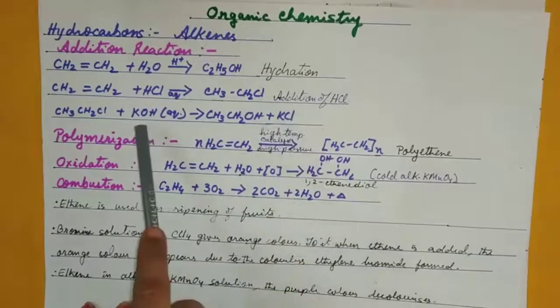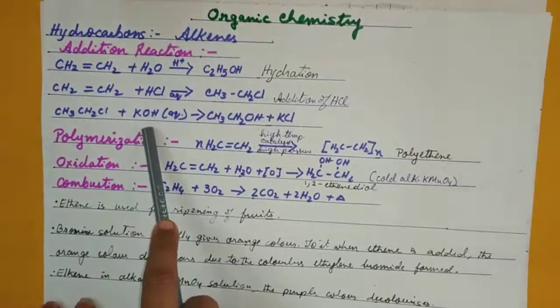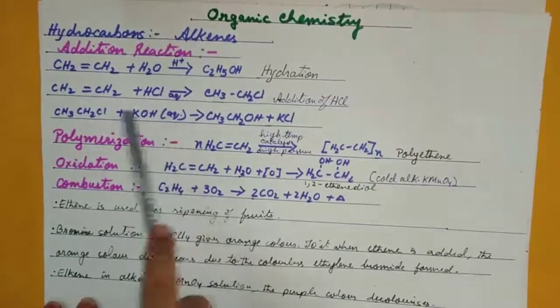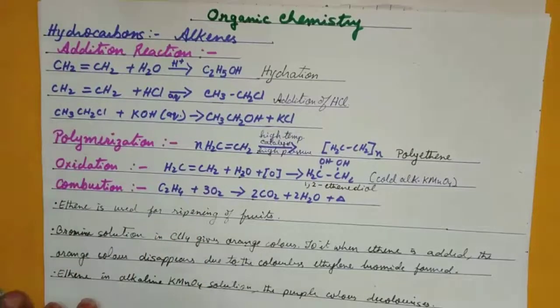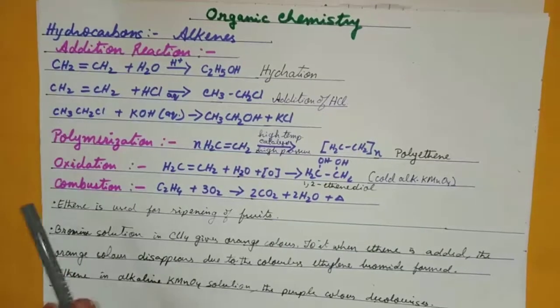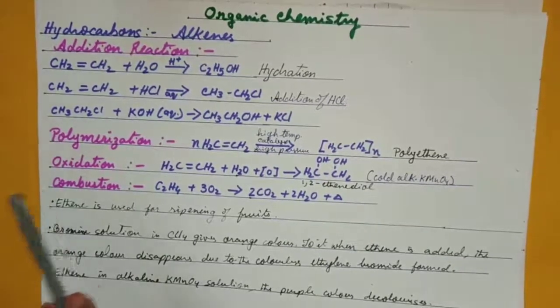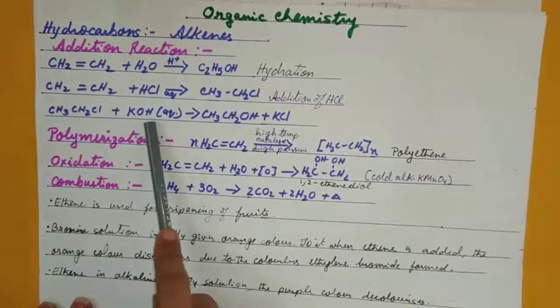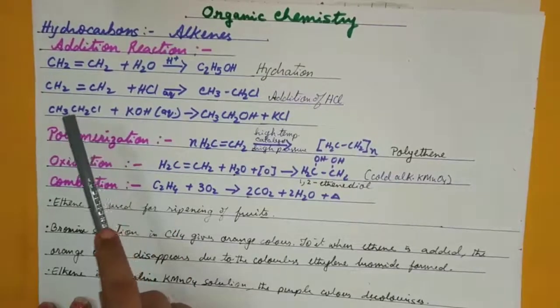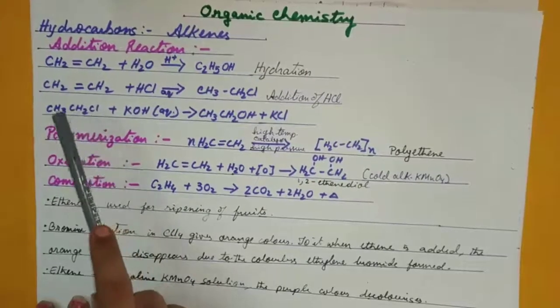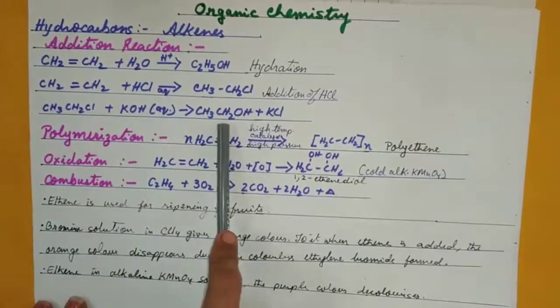One reaction from here: potassium hydroxide aqueous versus potassium hydroxide alcoholic. Hot alcoholic KOH will give you dehydrohalogenation. Aqueous KOH will convert methyl chloride or ethyl chloride to the alcohol.